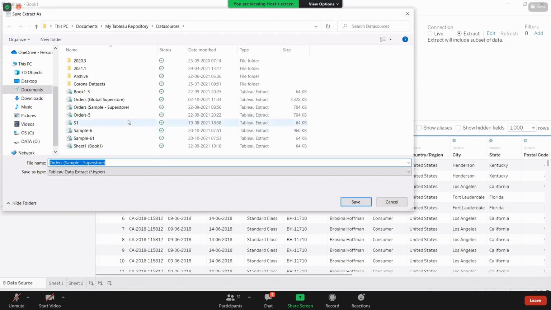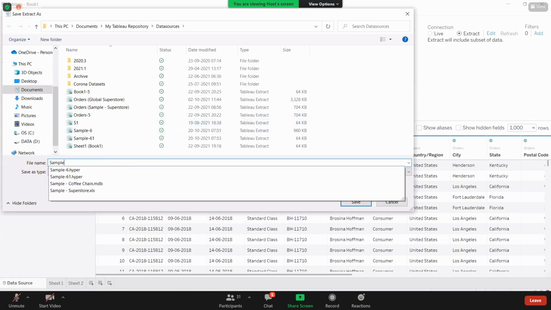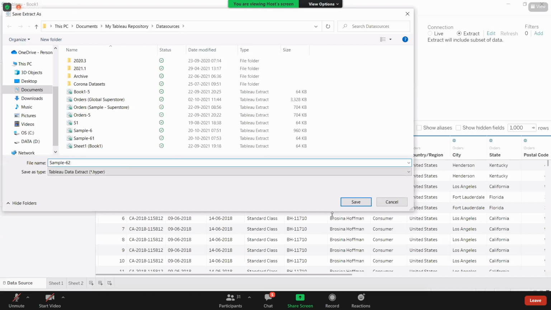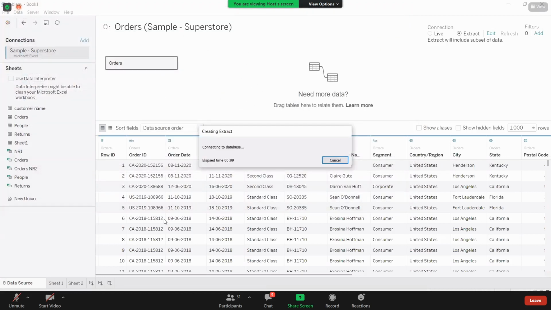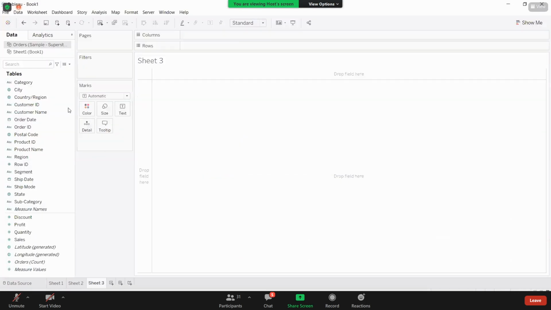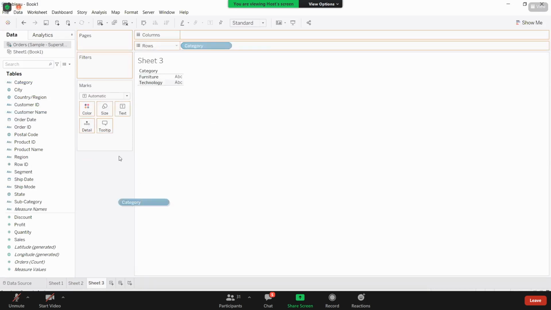Now here you applied some filters. Sample 62. Okay. Now let us go to this. If I'm taking category, what are you getting? Only furniture and technology. Even if I'm taking order date, what dates are you getting here? 2018 is not coming from your data. Only in the extract, 2019, 2020, and 2021 data is available. You're getting the point, right?